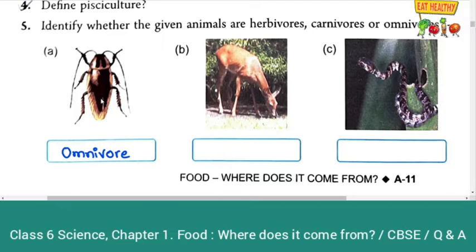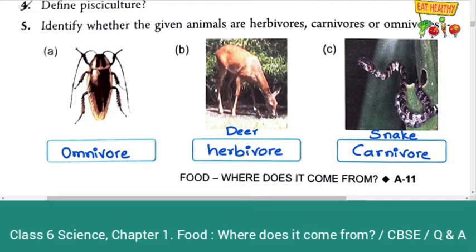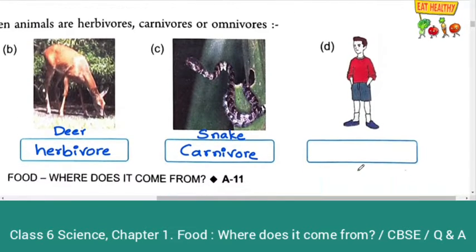So this is a figure of deer. Deer is herbivore. This is the figure of snake. Snake is what? It is a carnivore. Snake is carnivore. So this is a boy, or we can take it as a human being. Human being is omnivore.